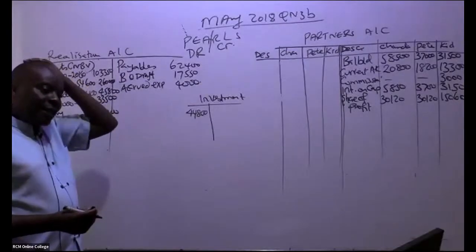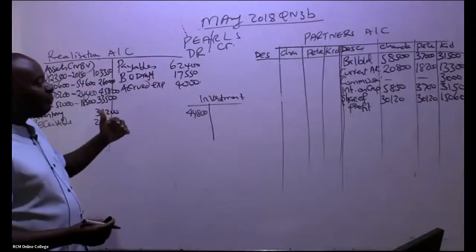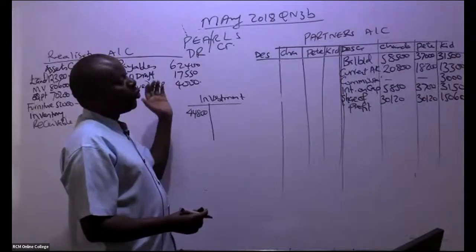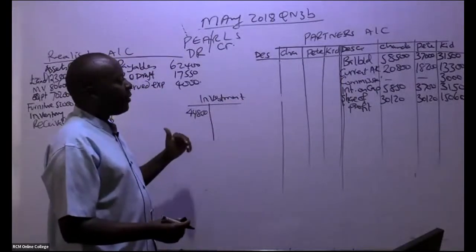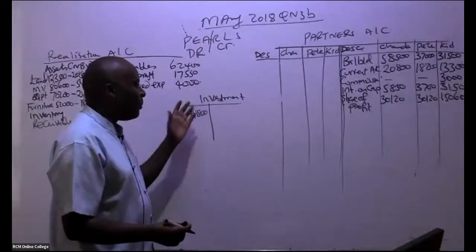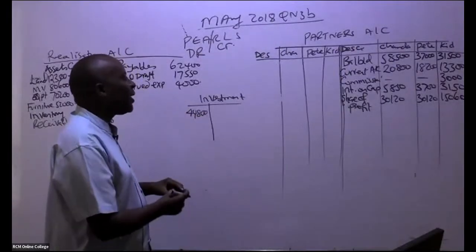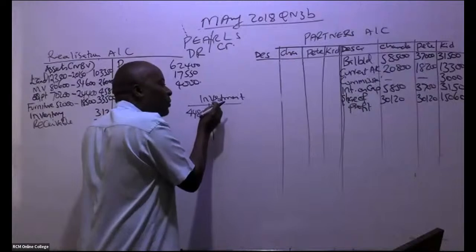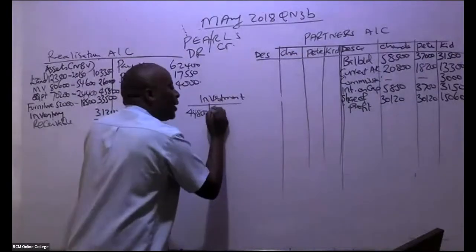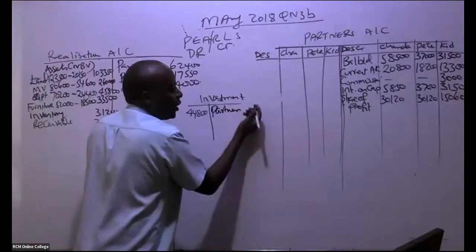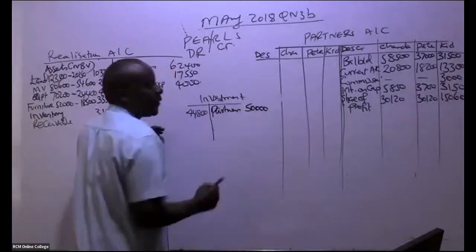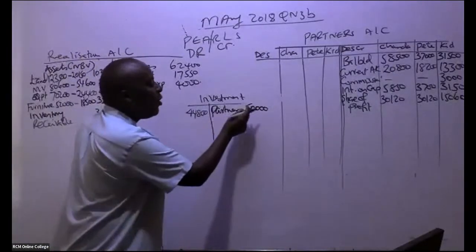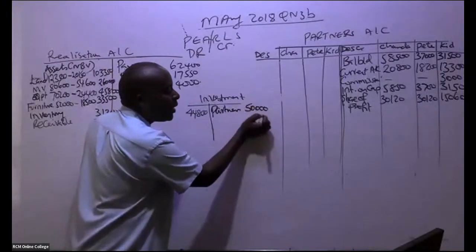But by the time we are selling our partnership to a company, we can see that we were able to transfer this. Let's close this account, because remember this investment went to the partners. So we come here and credit here. But how much are we crediting it with? Remember the whole account is supposed to be 50,000 because the market value is 50,000. And these partners, I even know who they are. I can go ahead and apportion.